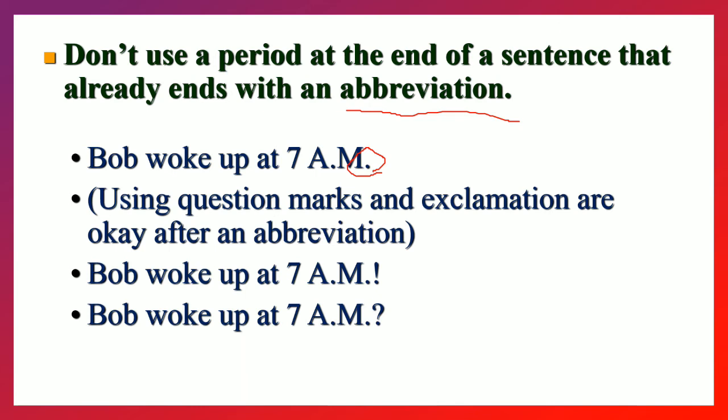Question marks and exclamation marks are okay after any abbreviation. For example, Bob wakes up at 7 a.m.! So after that, an exclamation mark has come. Bob wakes up at 7 a.m.? A question mark has come. Right? So that can come, but we can't repeat the period.